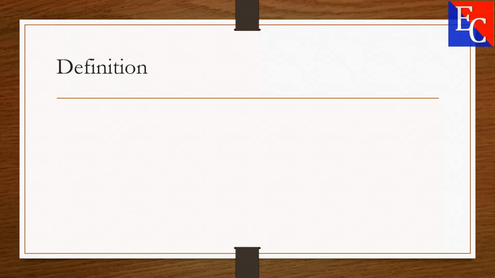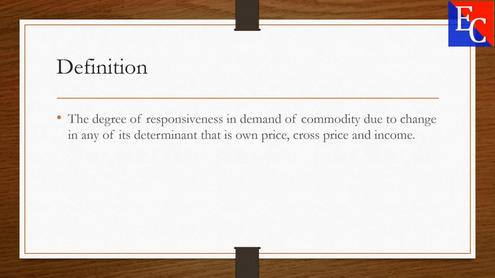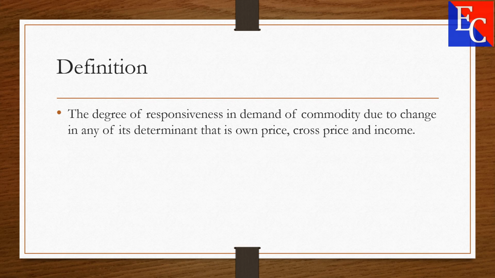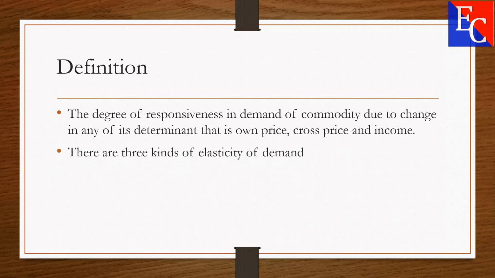Elasticity of demand. Definition: degree of responsiveness in demand of a commodity due to change in any of its determinants, that is own price, cross price and income. There are three kinds of elasticity of demand.